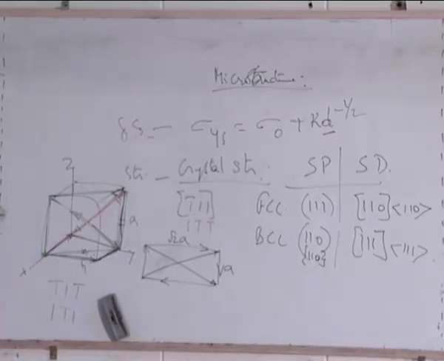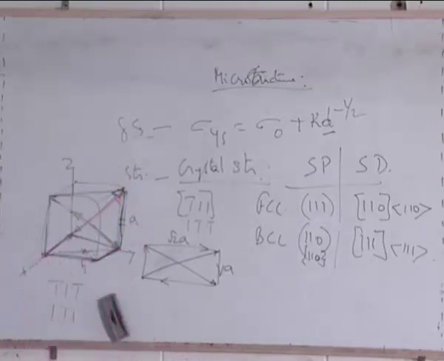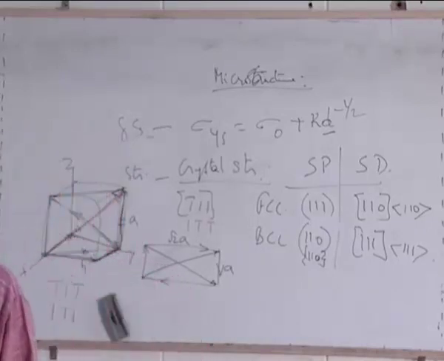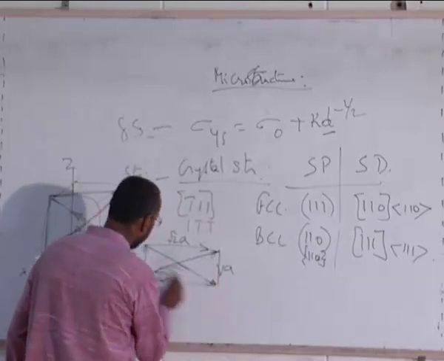So now the question is, how many slip directions are there in each plane? How many? 4. What are these 4? You are saying 1 sir, 2 sir, 3 sir and 4 sir.